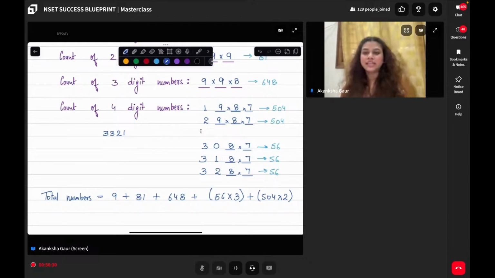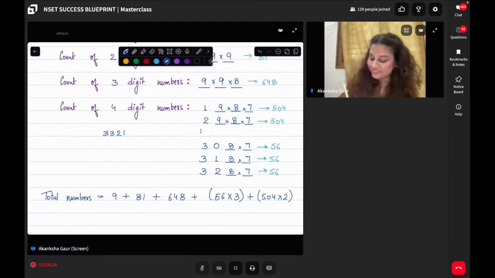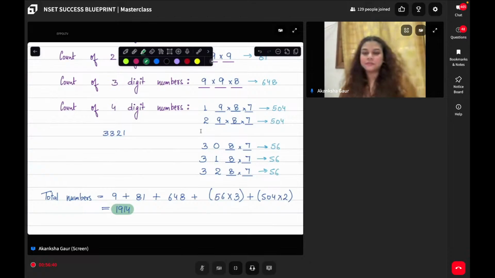Does this make sense? So now all mathematicians here, you have found the right answer. It will be 1914. Does this make sense, everyone?